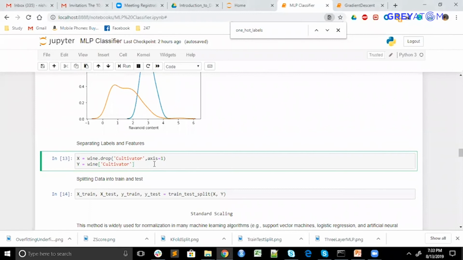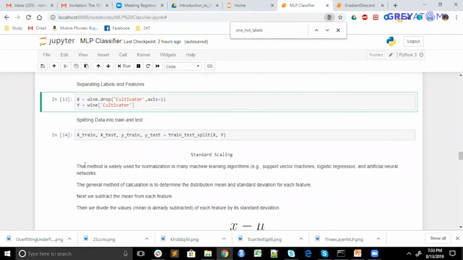So what I've done is I've taken all the training data, dropped the response variable, that is cultivator, from the training dataset, and taken it into X, and the labels into Y. This is the main part: split data into train and test. Why do we do that?